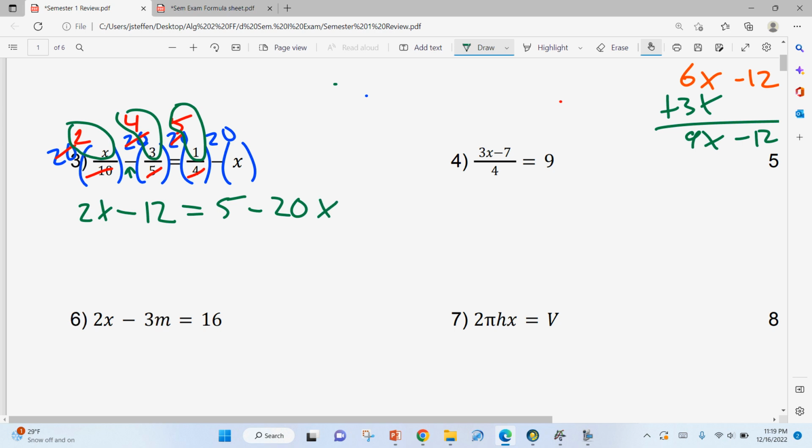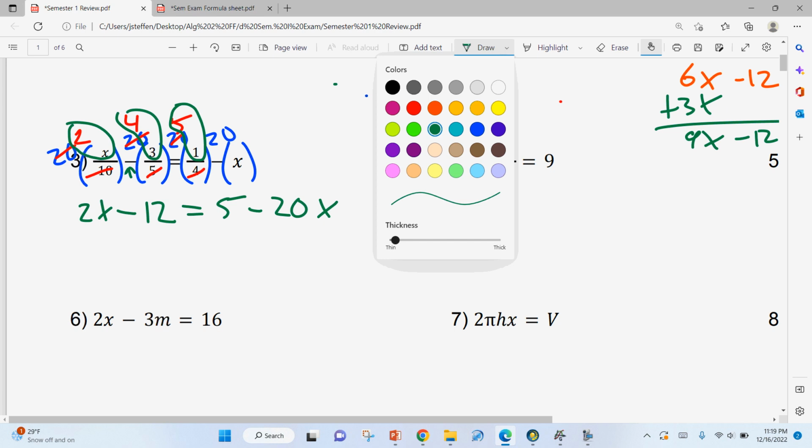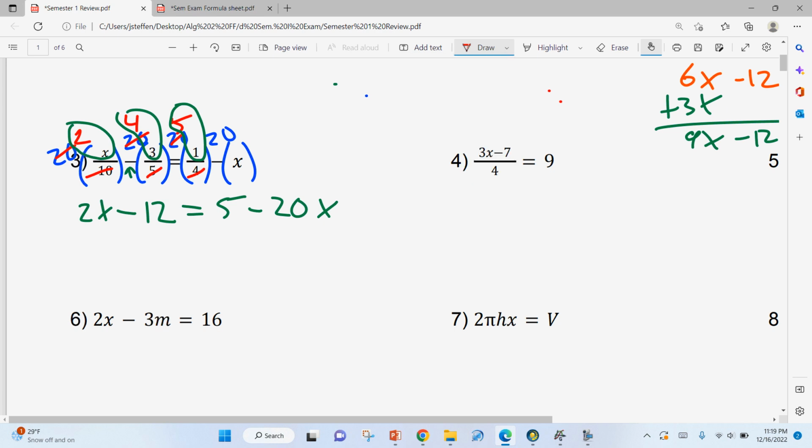So again, we're back to where we've been at all the other problems so far. Again, 4 different ways you can solve this one from here. I'm going to go ahead and add 20x to both sides. So I know that's not the easiest step to get rid of all those fractions like that, but once you're done with that step, it's a normal problem just like we've been doing.